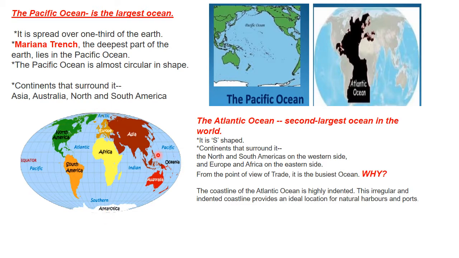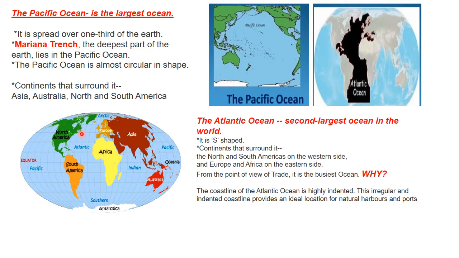Now there are 4 continents that surround the Pacific Ocean. If you look at the map, one is North America, South America over here, and over here it's Asia and Australia. Now we move on to the second largest ocean in the world, the Atlantic Ocean. If you look at the picture, it looks almost S-shaped, and the continents that surround the Atlantic Ocean are North America, South America, Europe, and Africa.